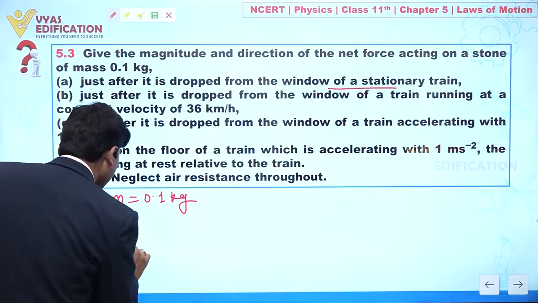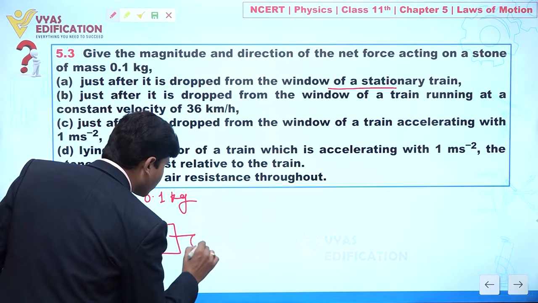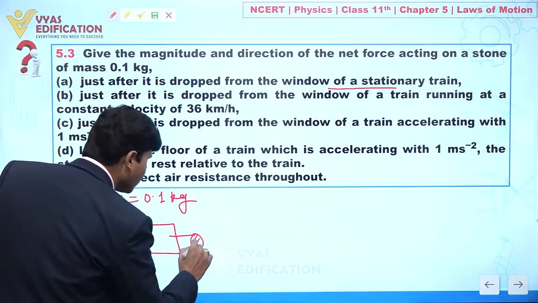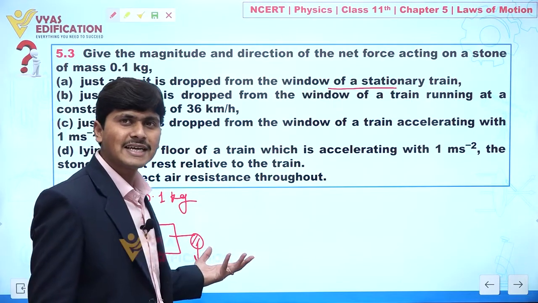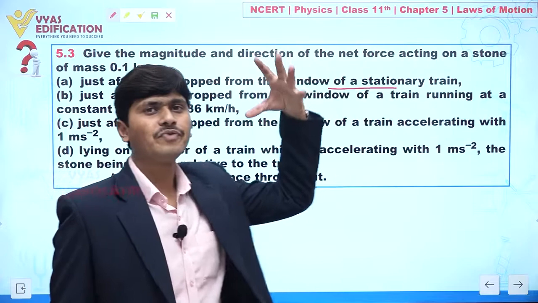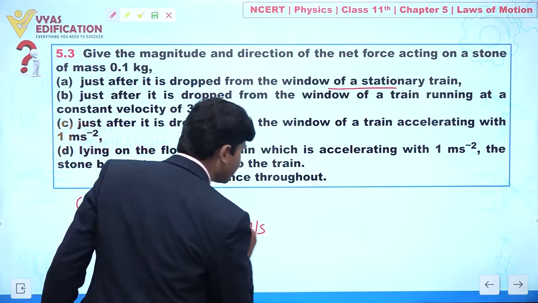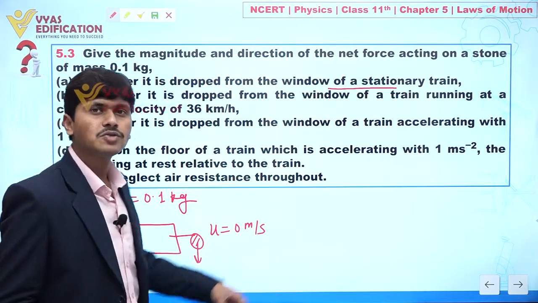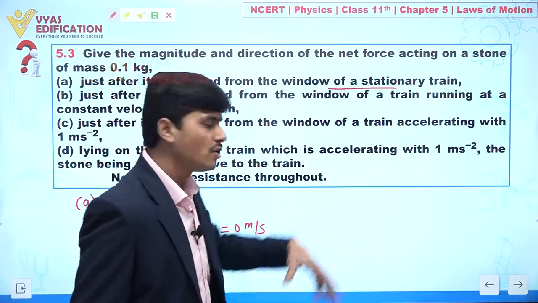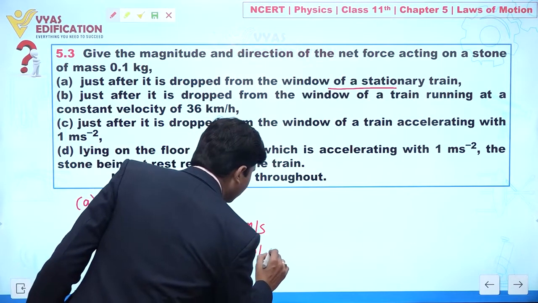Let's suppose this is a train, and we are dropping a stone from this window. Because this train is at rest, as we drop this stone, the initial velocity is 0. Yes or no? As soon as we drop this stone, acceleration due to gravity acts on this body in the vertically downward direction.